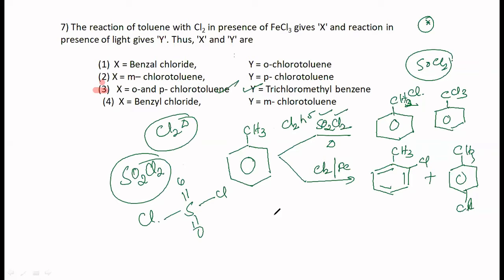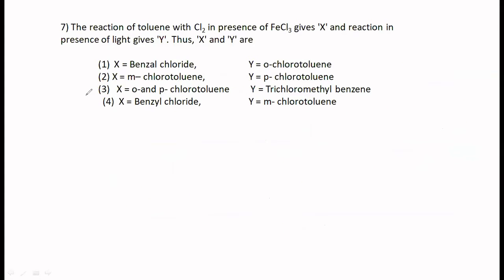And for bromination, you can use N-bromosuccinimide, NBS. This is also going to bring about free radical substitution. You should be able to identify the reagent. That's it. So in this particular question, the correct option is option 3. Okay, let's move on to the next question.